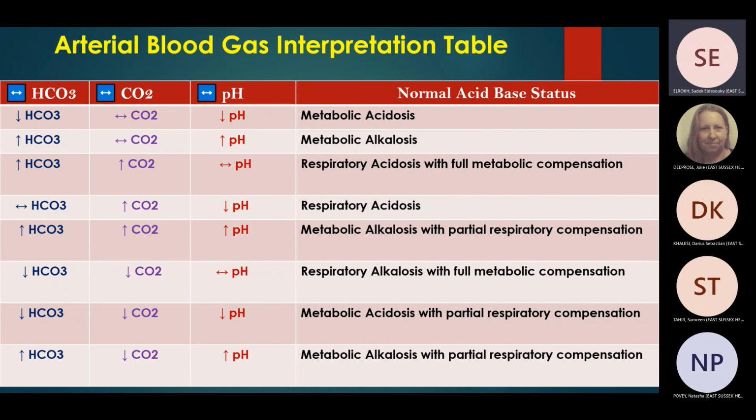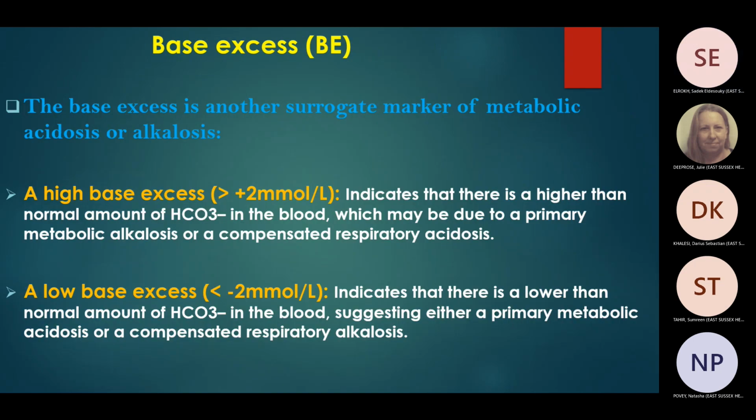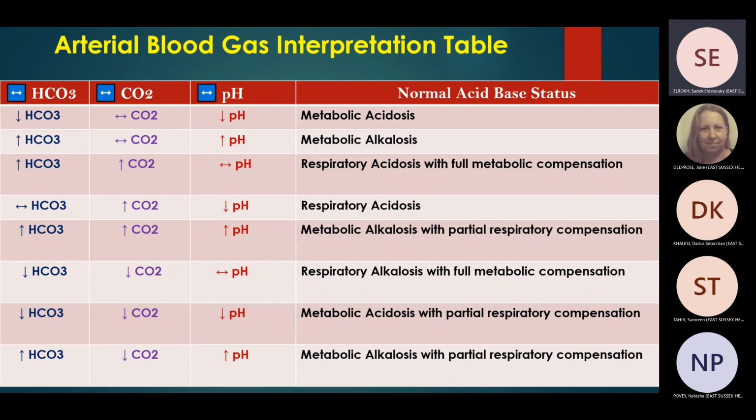So again, pH is high. This is alkalosis, right? Is it metabolic or respiratory? It is metabolic because bicarb is high, right? And he's trying to compensate by respiratory. This one, the last one, is wrong, by the way. If someone could tell me what is wrong in the last one, it would be excellent.